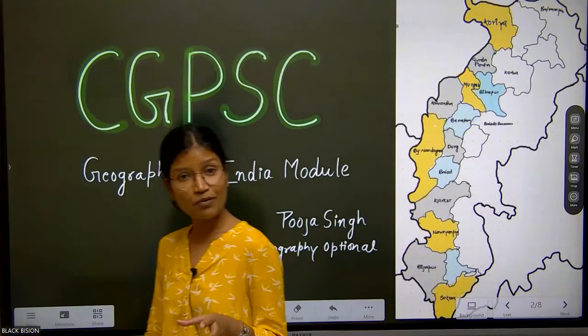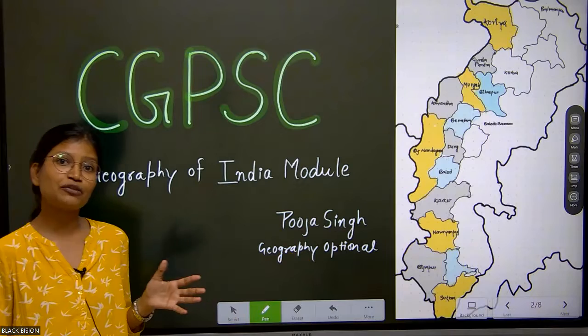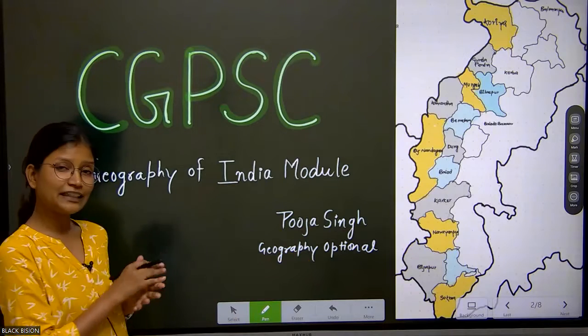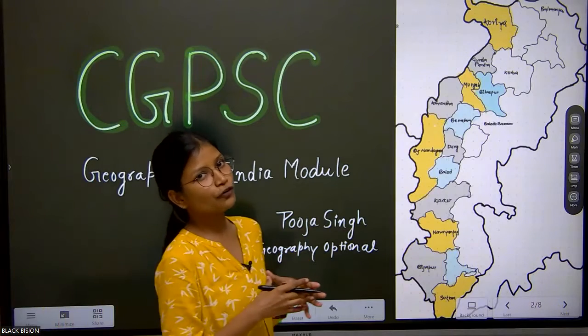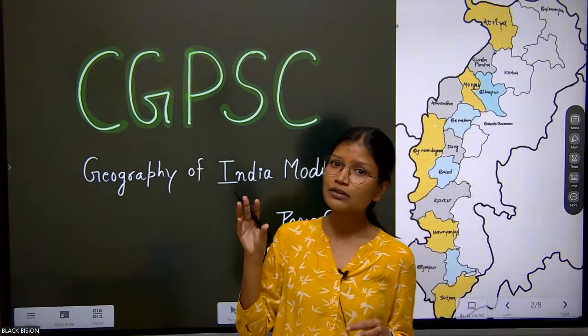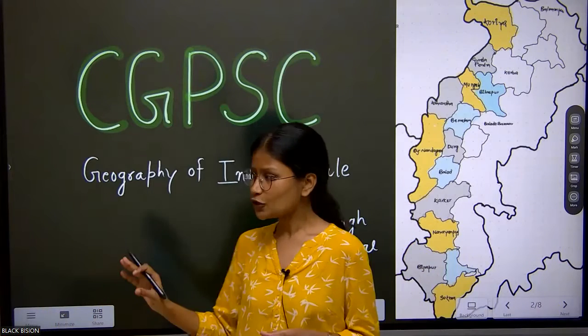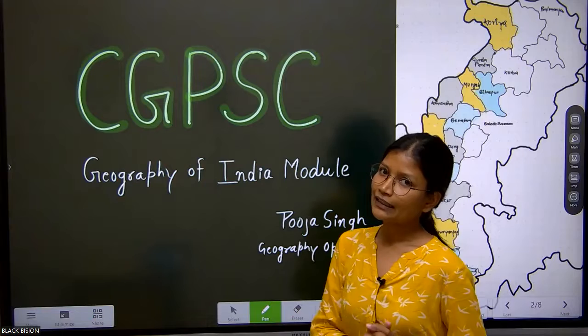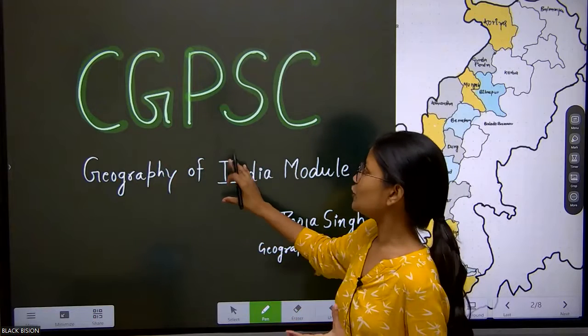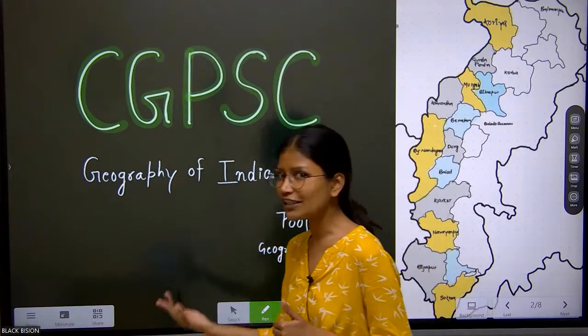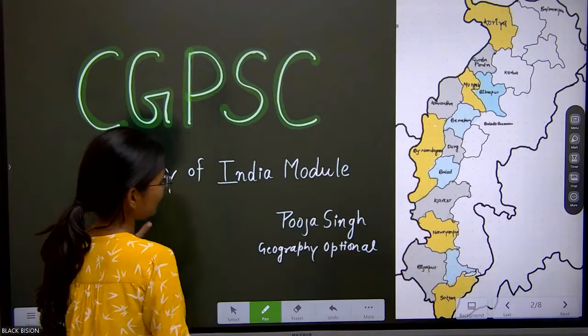So as I told you, we are preparing for the Chhattisgarh Public Service Commission, and with me, you are going to read this whole module, which is called Geography of India. So this module comes under paper number 5 of your main syllabus, right? So do you know what exactly is under the Geography of India syllabus? Have you seen the question paper? Have you seen the syllabus? So let me show you.